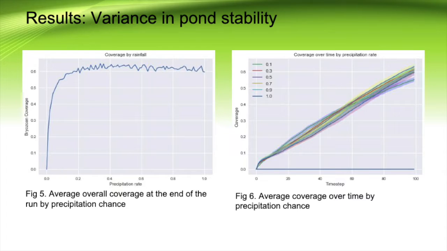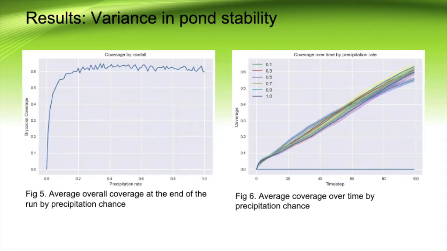While there is a tight grouping among all the precipitation rates, we can see that the precipitation rate of 0.1 is significantly below all the others, while all the others are just as tightly grouped as one might imagine. The interesting part of Figure 6 is the very beginning and the middle. We see a sharp jump in coverage from all the precipitation rates above 0.1, but then, from time step 15 to around 50, 0.1 actually has more coverage than all the other precipitation rates. This is likely because the ducks are more concentrated in the areas with bryozoans than in areas without bryozoans because there aren't that many areas available. This likely leads to them returning to the lake more often, compared to if there were more readily available pond cells.